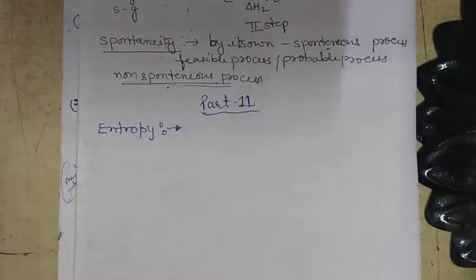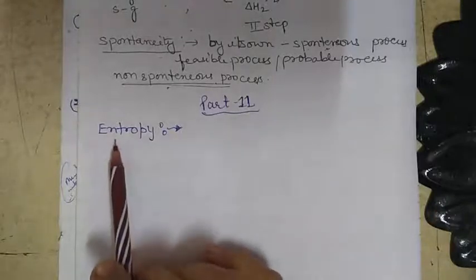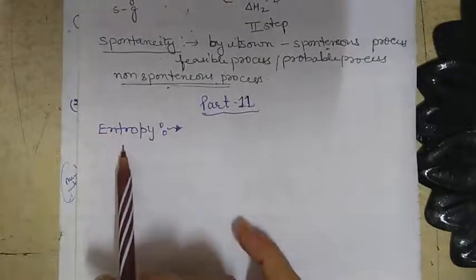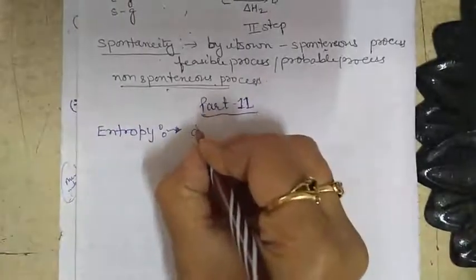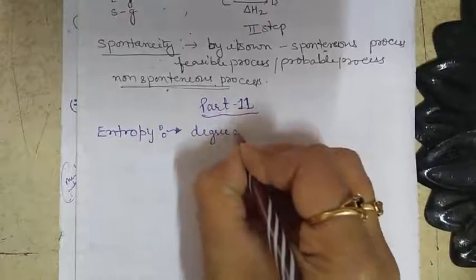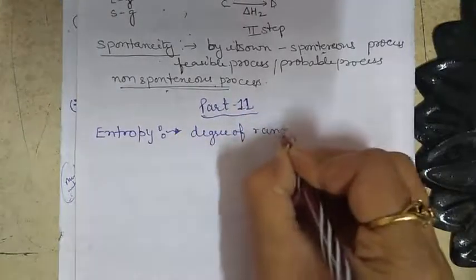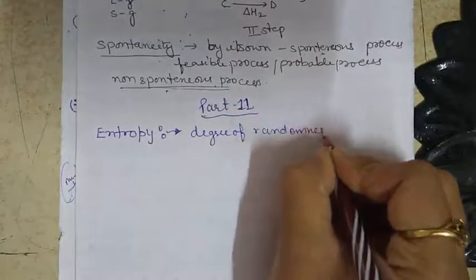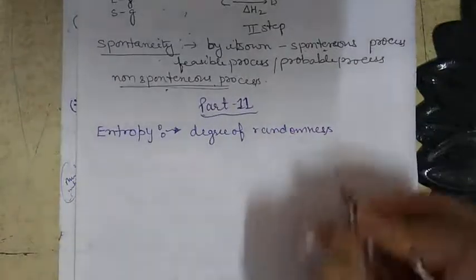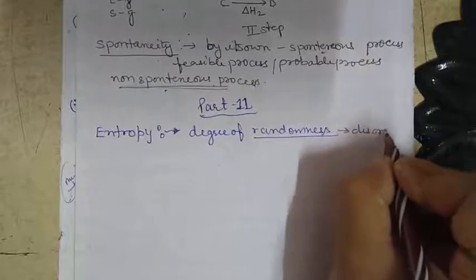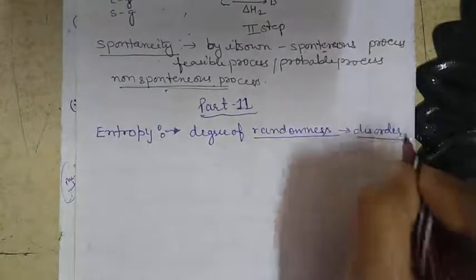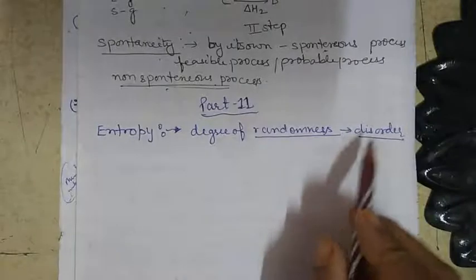Now this topic is from thermodynamics. This is part 11 of thermodynamics, and today's topic is entropy. The word entropy means the degree of randomness. Randomness is also called disorder.